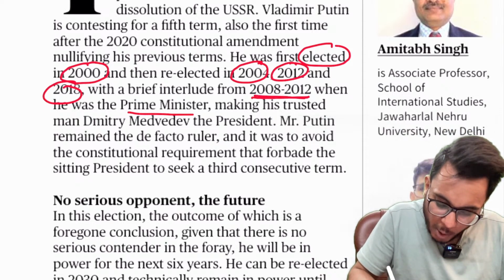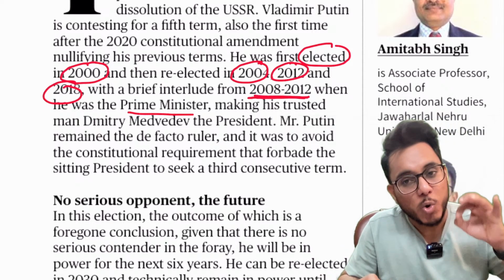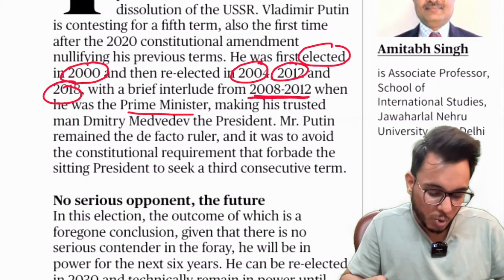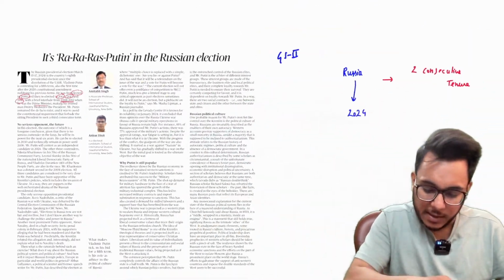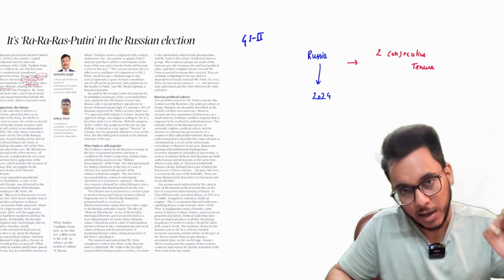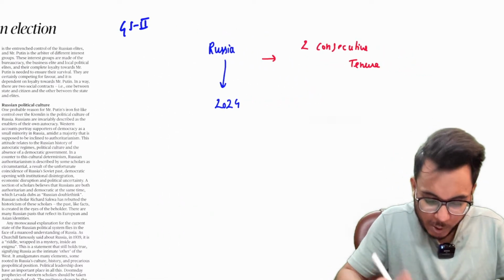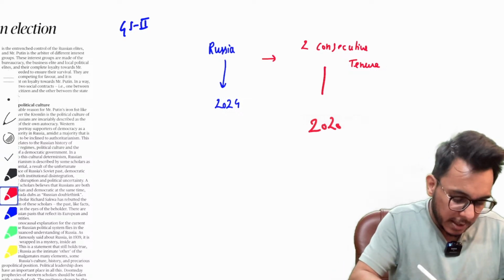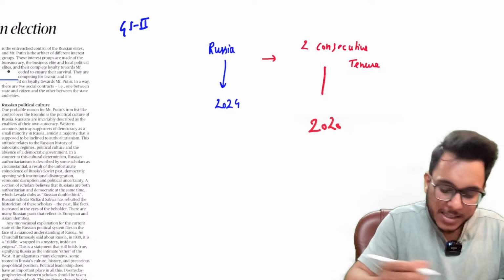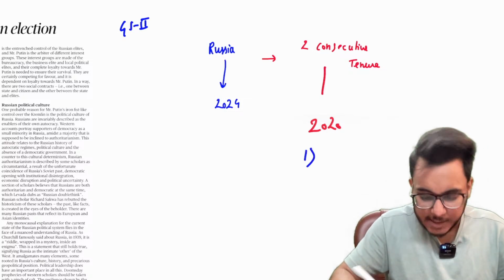Why did he not become president? Because two consecutive terms cannot be there. Now, guys, understand this particular thing, that in 2020, there was an amendment done in the Russian constitution, and as per this amendment, two important things happened.